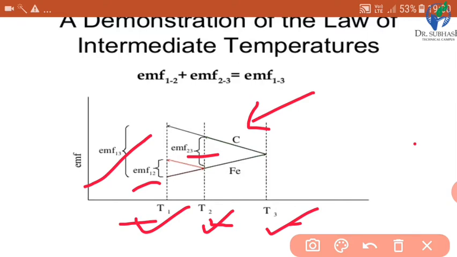This can be seen from this figure, and here is the equation: EMF 12 plus EMF 23 is equal to EMF 13. So this is the demonstration of the law of intermediate temperatures.